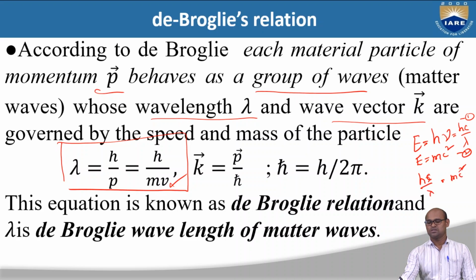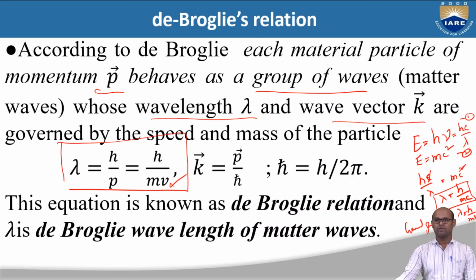So c will cancel out, and we basically have lambda is equal to h by mc, where c is the velocity of light. Light is made up of photons. If you have a photon, this photon is going to have a wave nature, and this is the wavelength of a photon. But for a general particle, the velocity is v, so lambda is h by mv, which is the de Broglie wavelength.